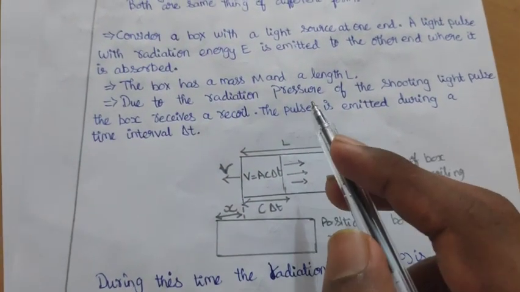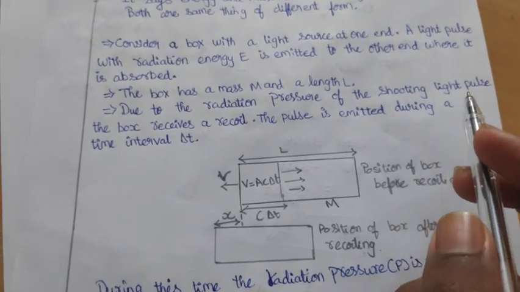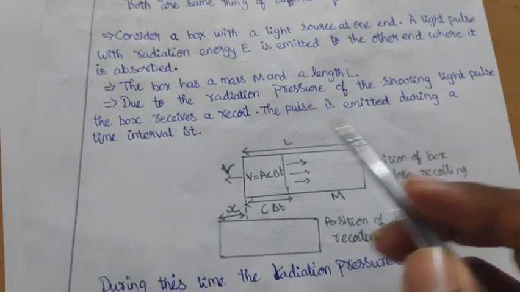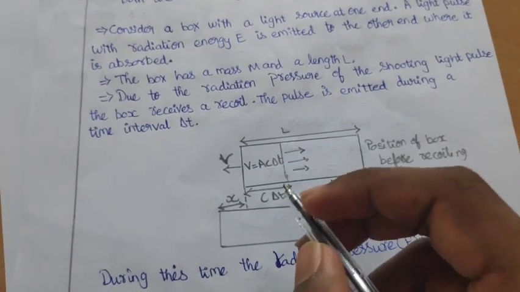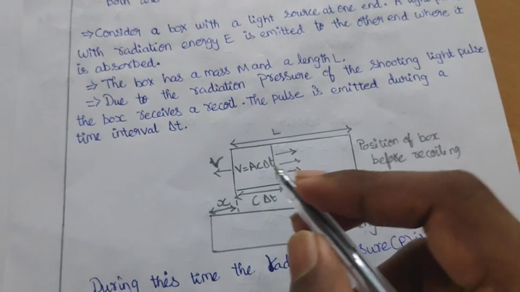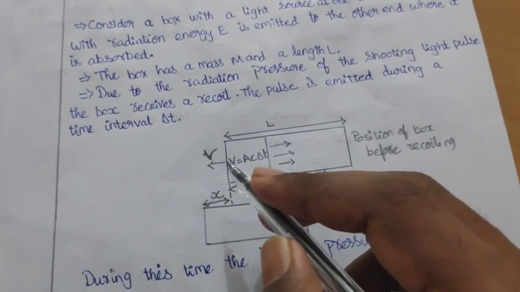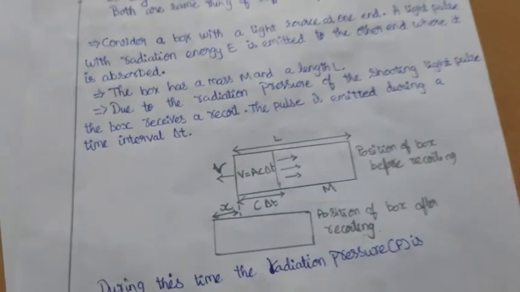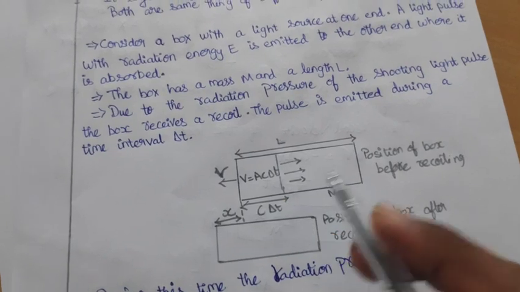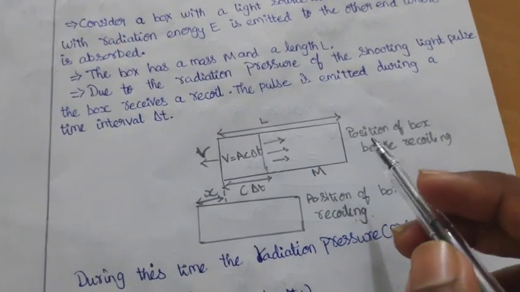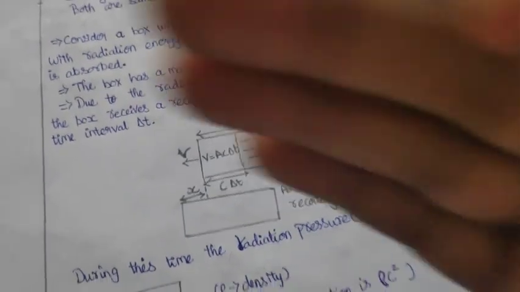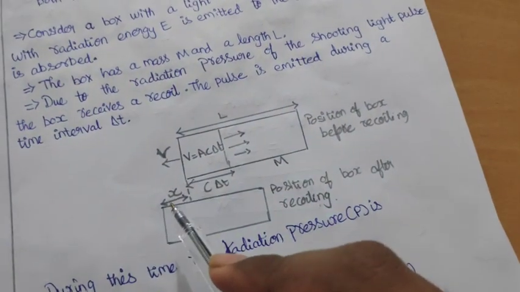Due to the radiation pressure of the shooting light pulse, the box receives a recoil. Thus, the pulse is emitted during the time interval del t. The box receives a recoiling velocity. It is going to move the box to the other side, according to Newton's third law. After the recoiling, the box moves a certain distance to the left side. The distance is x.